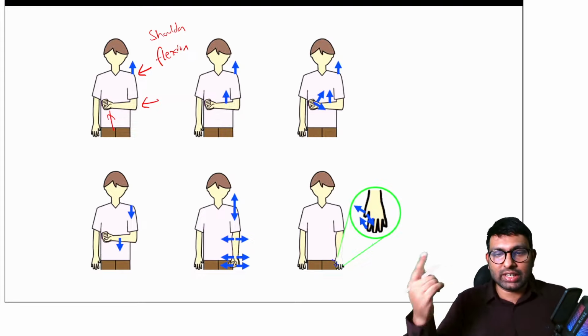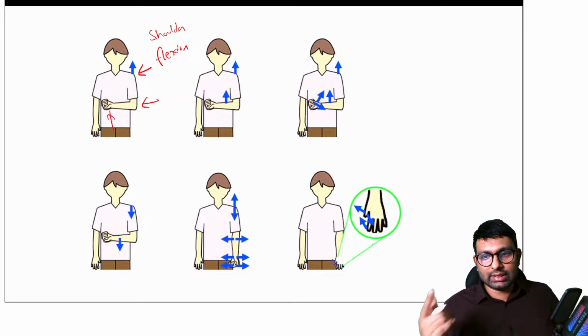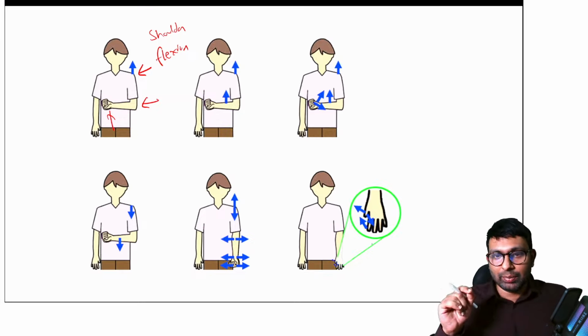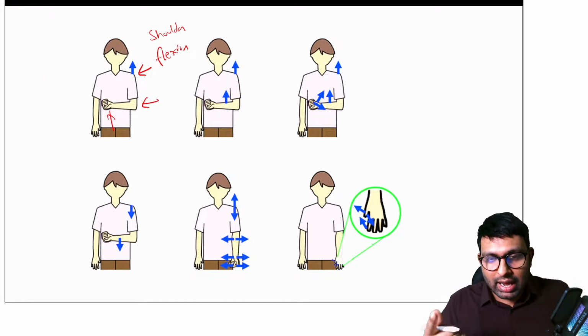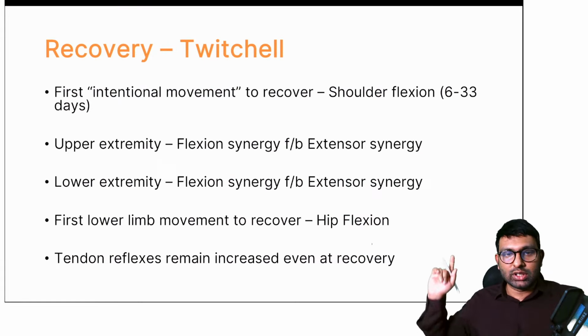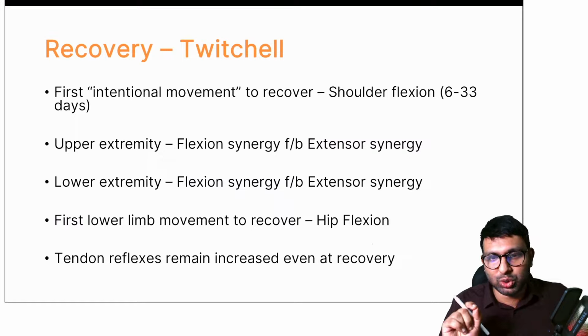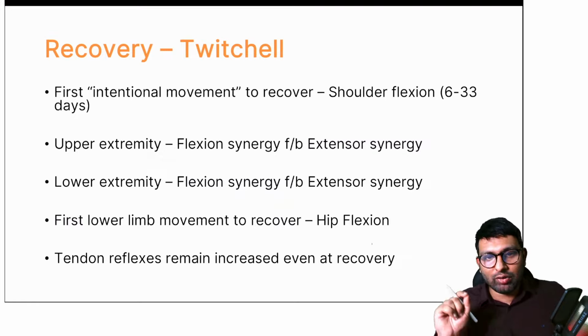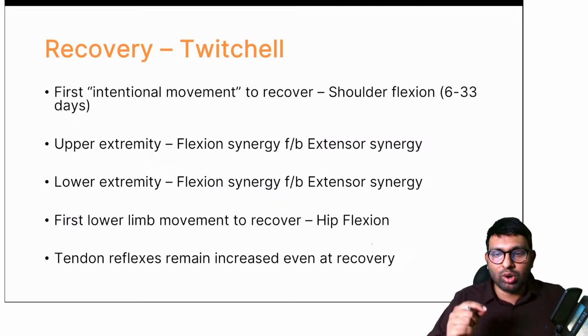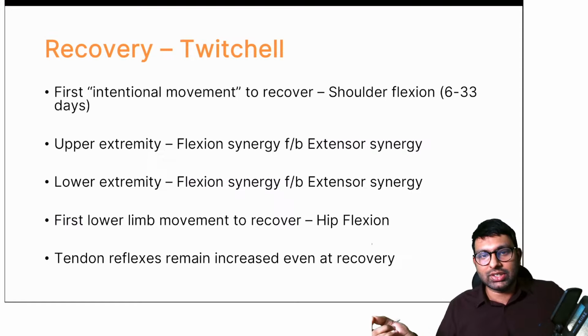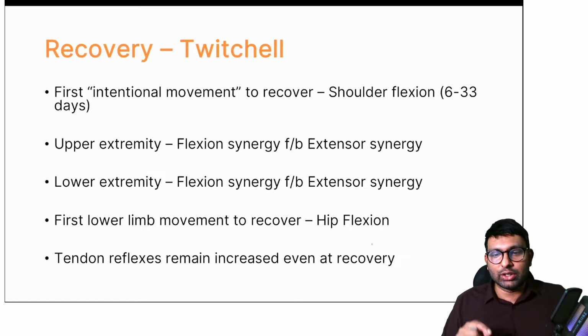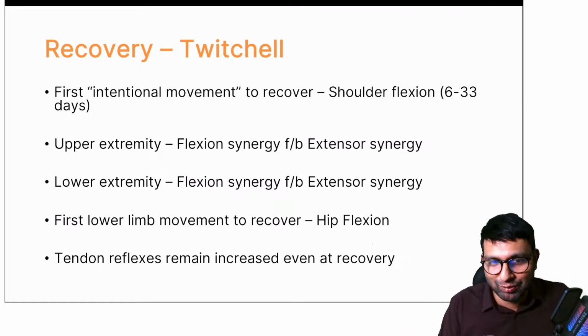Once the flexion synergy happens, you will have the extension synergy in the upper limb. Then the first movement you get in the lower limb is hip flexion, and then again all the flexions and then extension. So this is how recovery happens. The first intentional movement to recover will be shoulder flexion, usually between 6 to 33 days. Then you will have flexion synergy, that is flexion of elbow and wrist, then extensor synergy, and then the lower extremity. If they ask which lower limb movement recovers first, the answer is hip flexion.